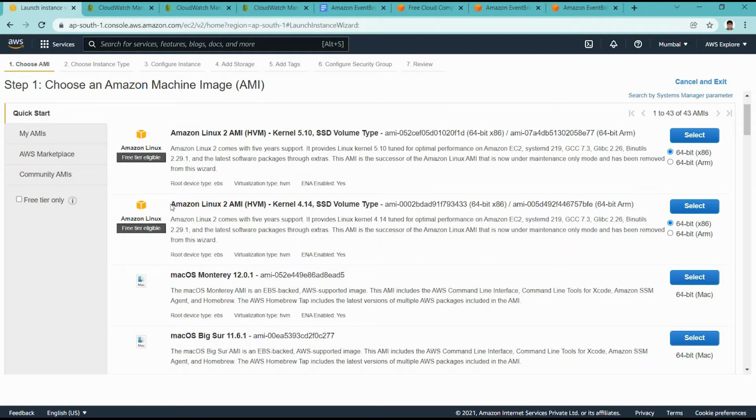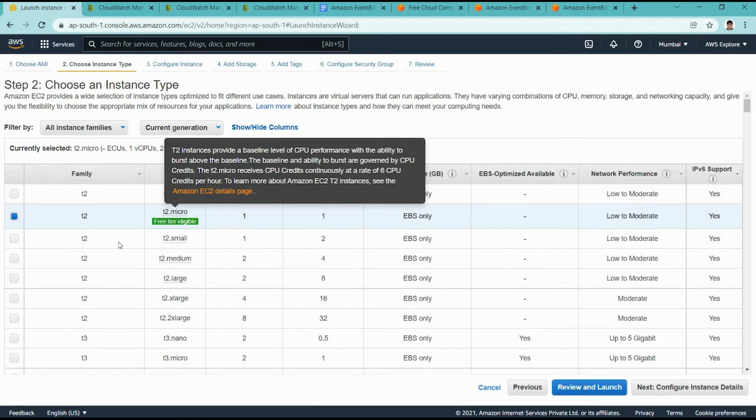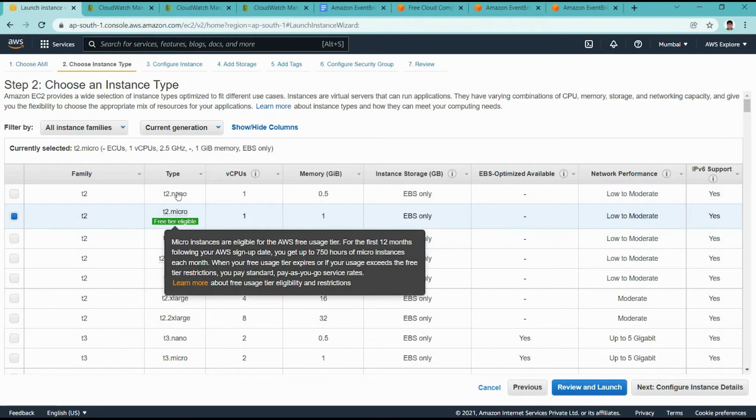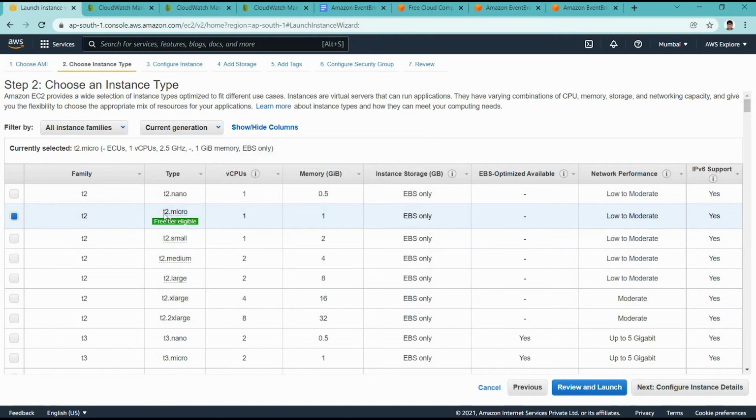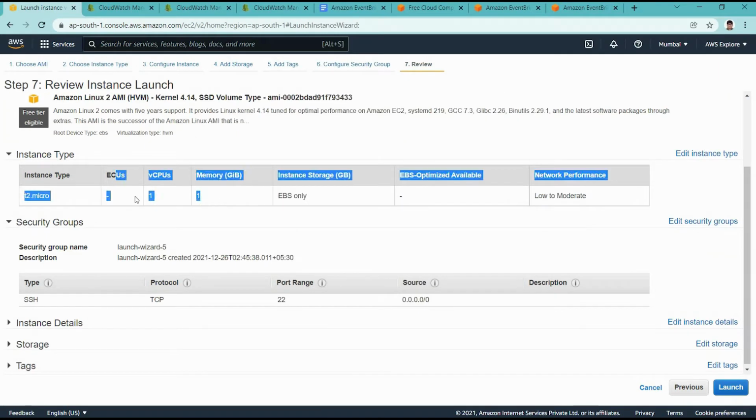I'm picking Amazon Linux 2 for now because that is eligible for free tier. I'm selecting it, and here we see a T2 micro instance is supporting free tier, so it will not cost us anything if we are under a free tier account. So I'm selecting T2 micro, and I'm launching it directly. By default it will give this configuration, like 1 GB and all those things.